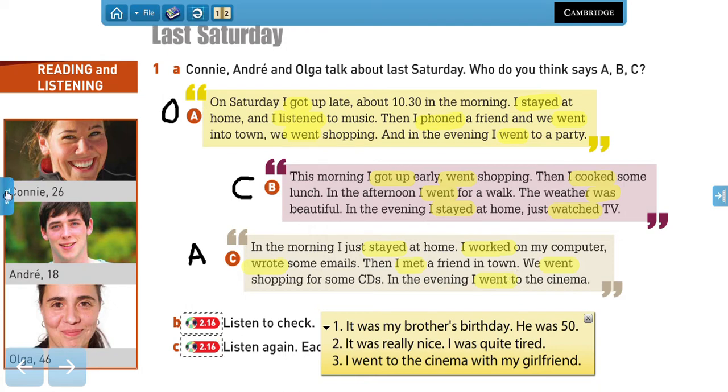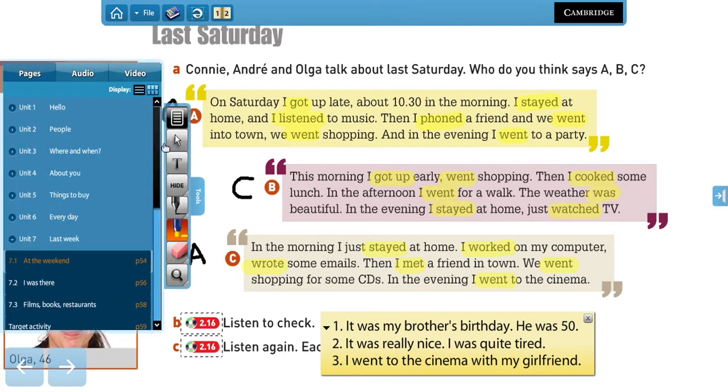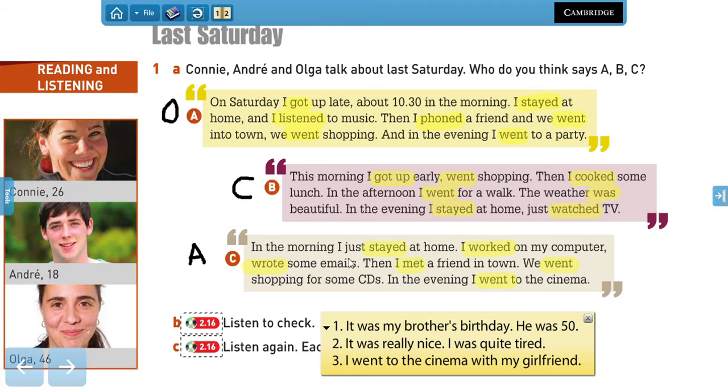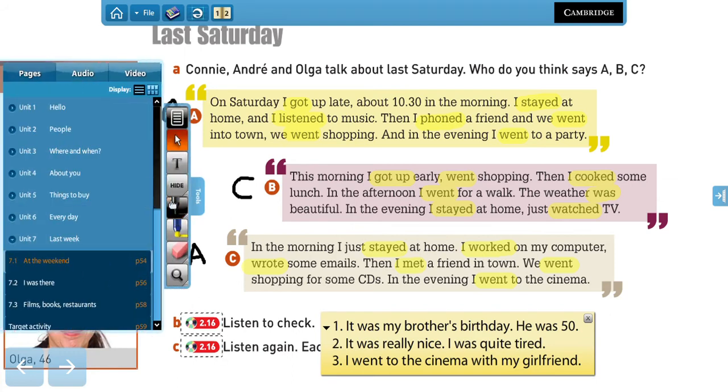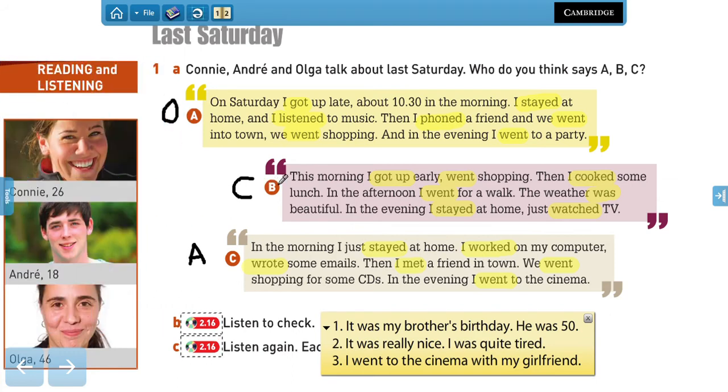So these are some of the expressions that can help us to identify that we are talking about the past. Yes? Now you can also use the expressions in the morning or then, right, in the evening to talk about past situations. This morning, this one especially, it's about the past, this morning.